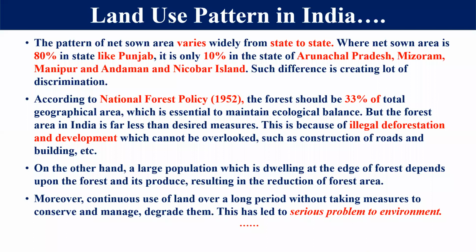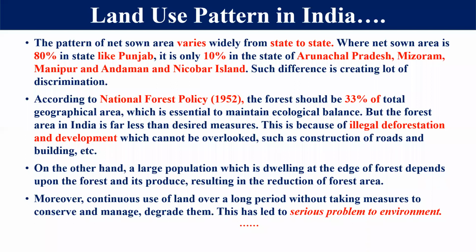And dear student, if we go on in such a manner, ecological imbalance, ecological crisis and environmental problems can increase at any time. Right, friends? Second thing, a large population which is dwelling at the edge of the forest depends on the forest area.